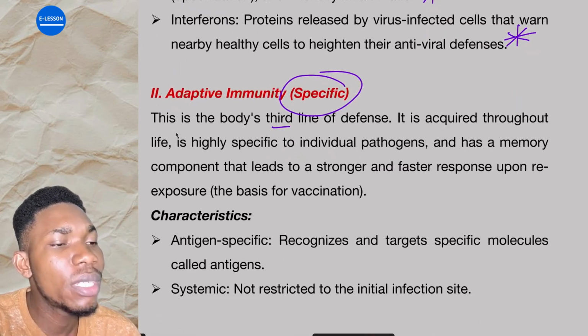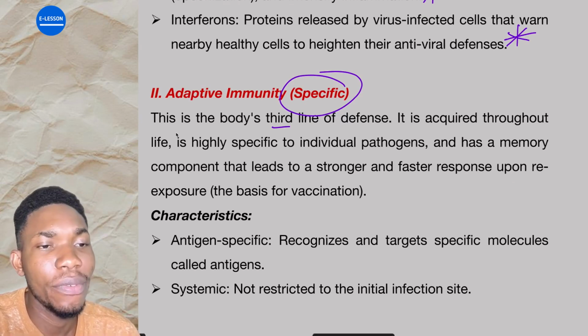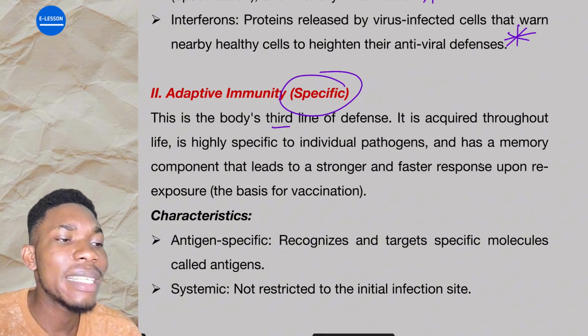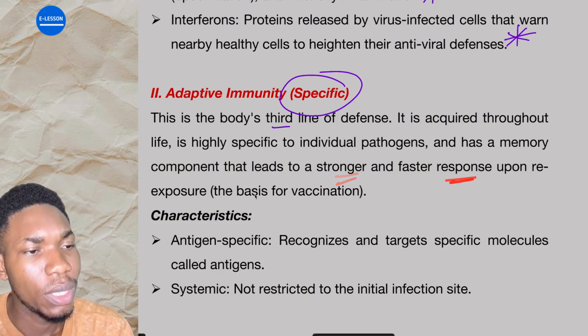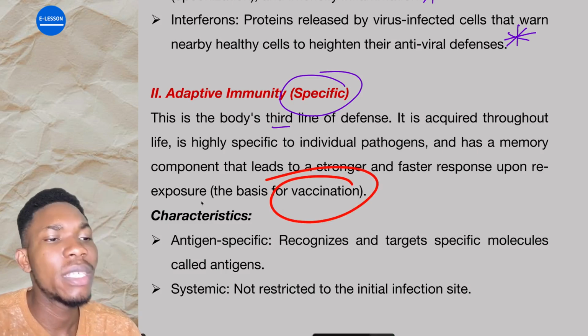Now, adaptive immunity, this is the body's third line of defense. It is acquired throughout life. It's highly specific to individual pathogens and has a memory component that leads to a stronger and faster response upon re-exposure. The basis for vaccination.